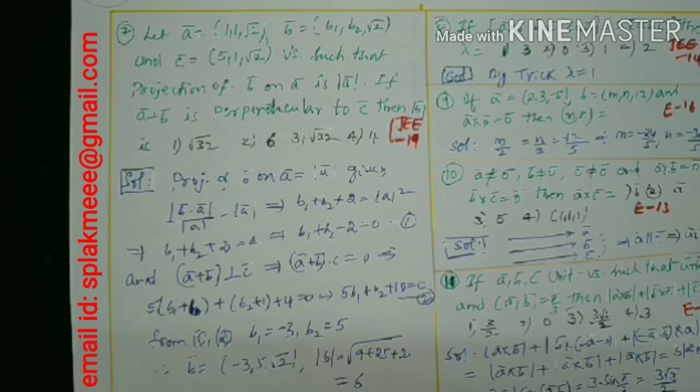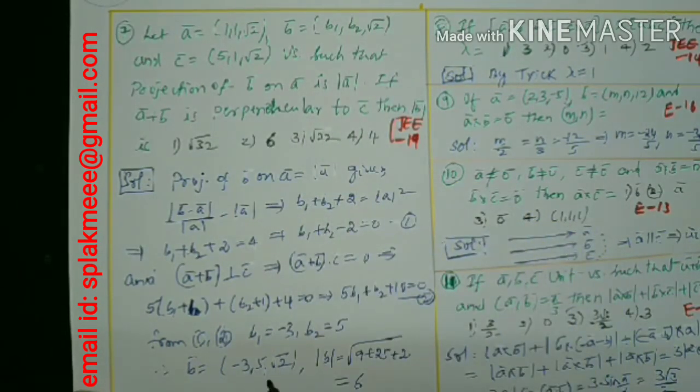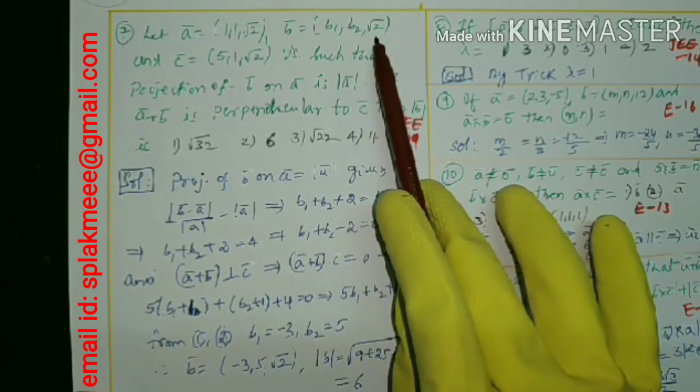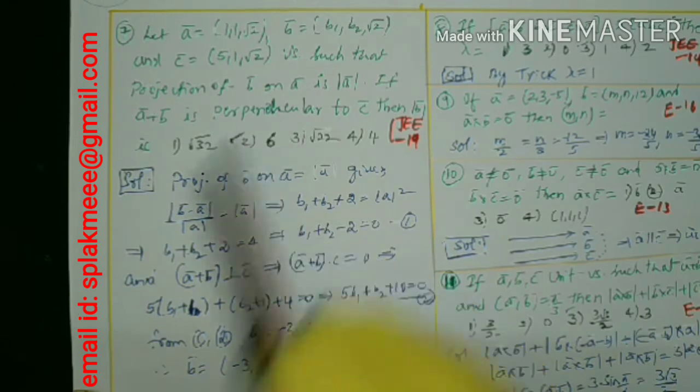So we can substitute B1, B2 in the B bar. What is the B bar? B bar is B1, B2, root 2, meaning minus 3, 5, and root 2 is already there. He is asking mod B. Mod means modulus: root over minus 3 whole square is 9, plus 5 square is 25, plus root 2 whole square is 2. The sum of this is root 36. Root 36 is 6. That is the second option.